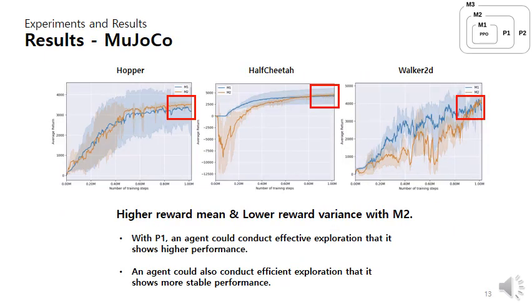This is the result of MuJoCo. We can see higher reward mean and lower reward variance with M2. With this result, we can conclude that with P1, an agent could conduct effective exploration, so it shows higher performance. An agent could also conduct efficient exploration, so it shows more stable performance.